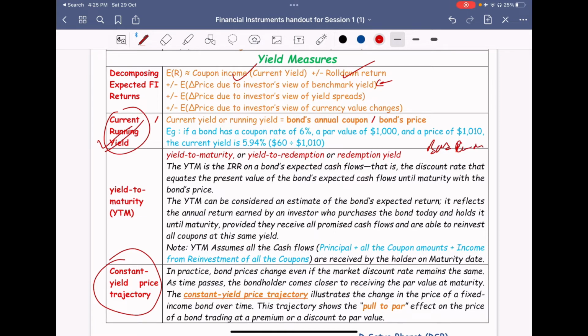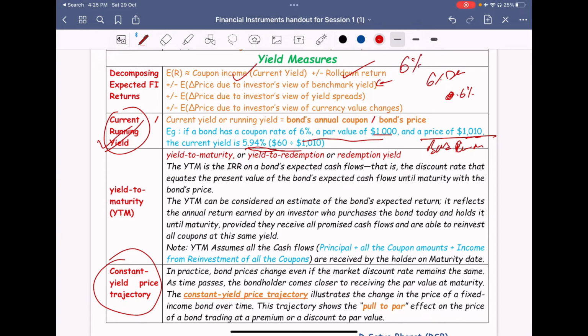Okay, not the one that you will be getting later. So it is just like the coupon rate. For instance, a 6% debenture is now selling in the market. We have the same example: 6% debenture, $1,000 face value. Now it is selling at $10 more. So it is not just 6%, it is 5.94%.